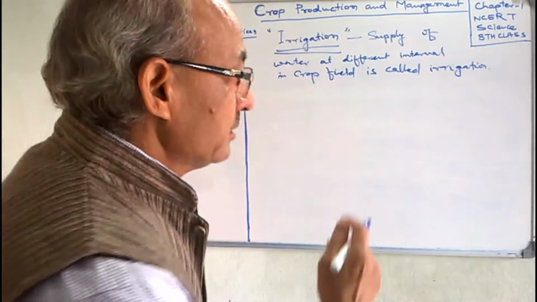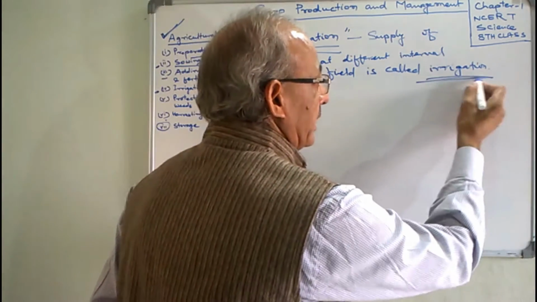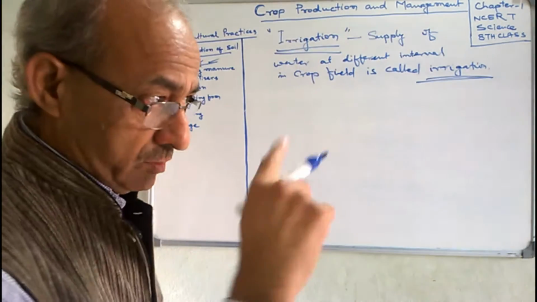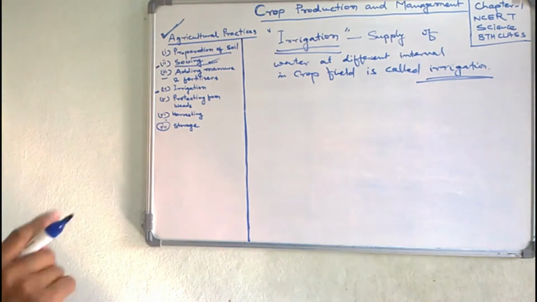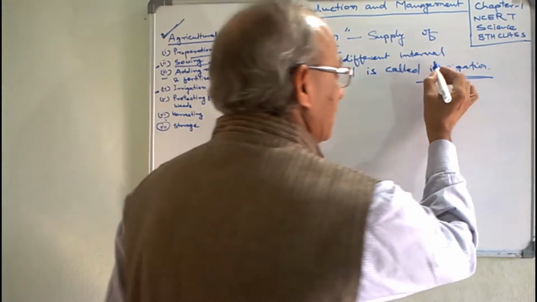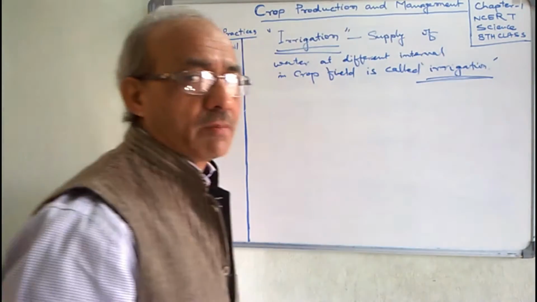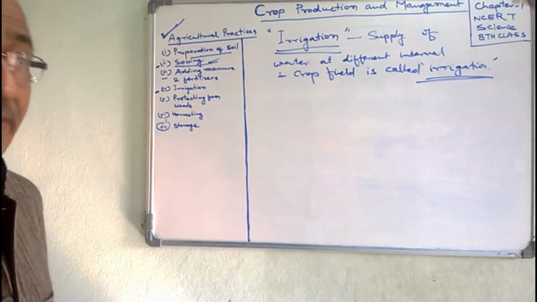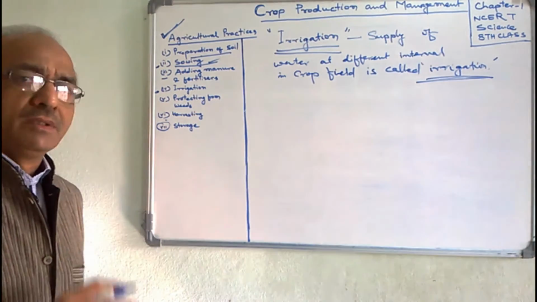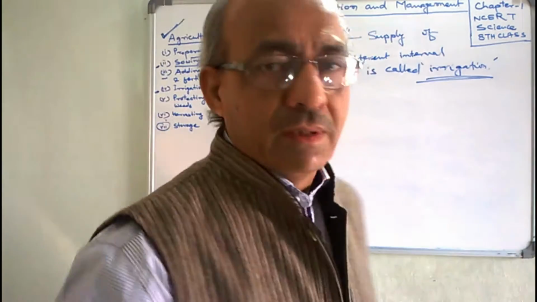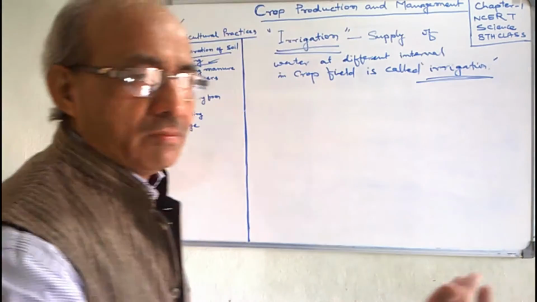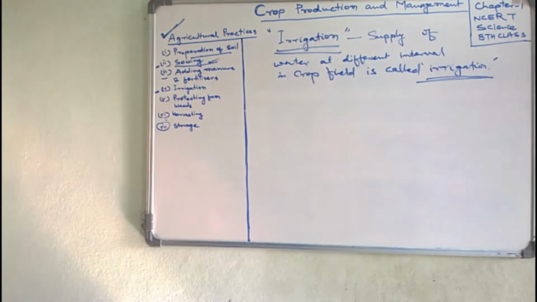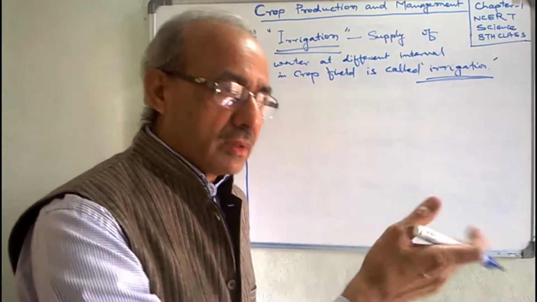Irrigation is arranged by man, it is not a natural arrangement. By nature, this term does not apply. Monsoon, raining is the natural resource which supplies water naturally in the country.